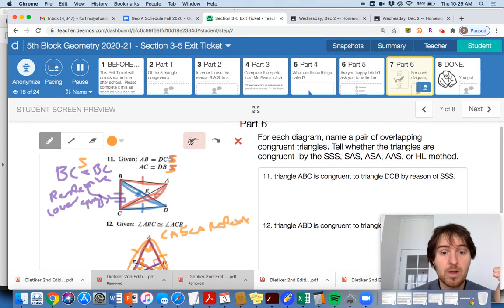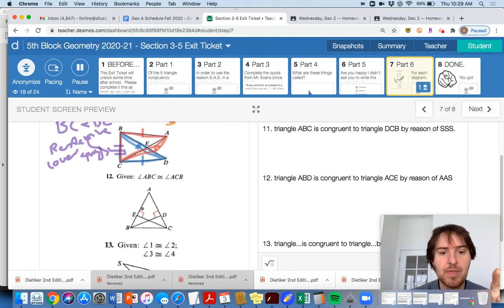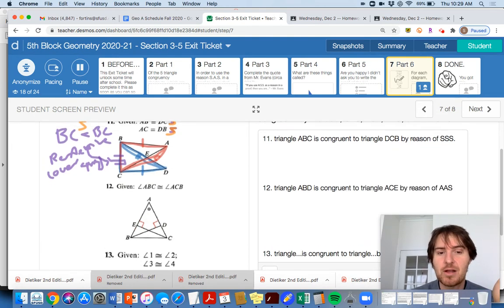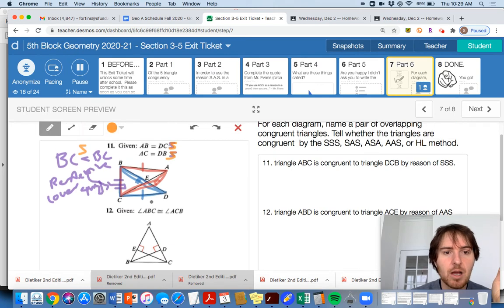I'm going to show you another way you could have gotten this one because there's actually more than one pair. It's pretty neat. There's more than one pair of overlapping congruent triangles in this here. So we talked about that one here. There's other overlapping triangles. You guys actually see it here. I'm actually going to mark it up. Perhaps you saw this one faster than I did here.